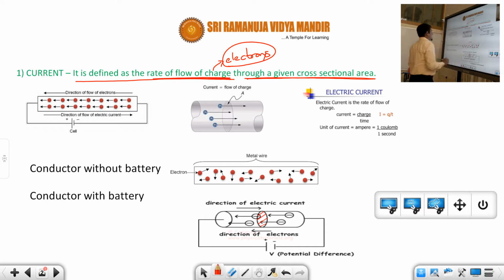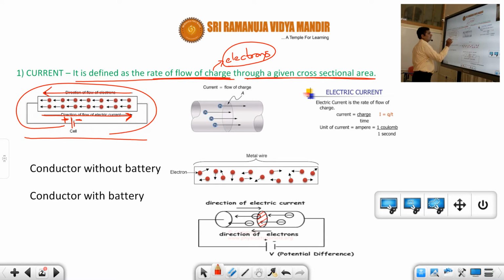Now you can see in the first diagram, students, we have connected one cell. This is the positive terminal and this is the negative terminal. When you connect like this, the direction of flow of current is in this direction. Just now I told that the current will flow from positive to negative, like this it will flow, and then it will come back.